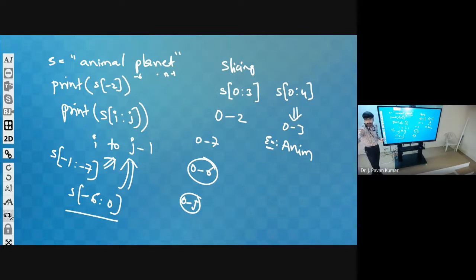Any doubt? Minus 6 to 0, it will be planet. No, no. We are starting from, that is the fundamental, we are starting from minus 6. What is minus 6? P. That only will be printed. Got it?